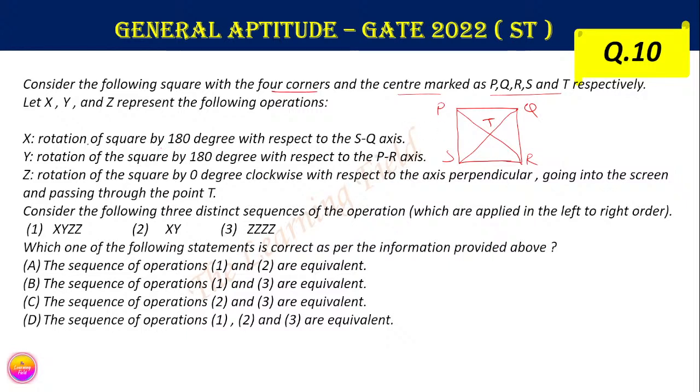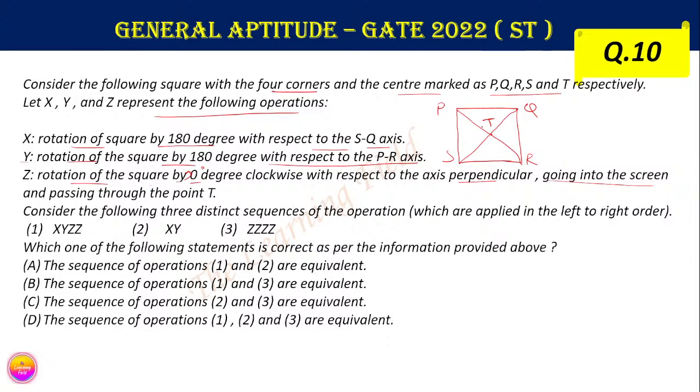Let X, Y and Z represent the following operations. X is rotation of the square by 180 degrees with respect to the SQ axis. Y is rotation of the square by 180 degrees with respect to the PR axis. And Z means rotation of the square by 90 degrees clockwise with respect to the axis perpendicular, going into the screen, that is perpendicular to this plane.